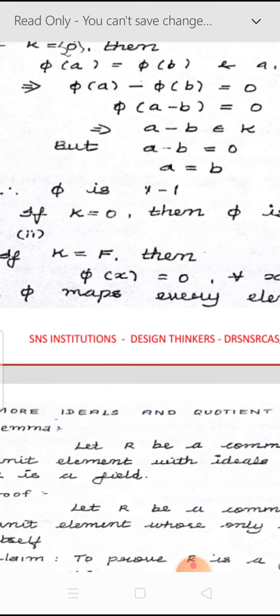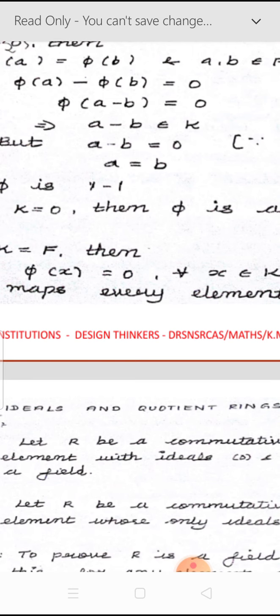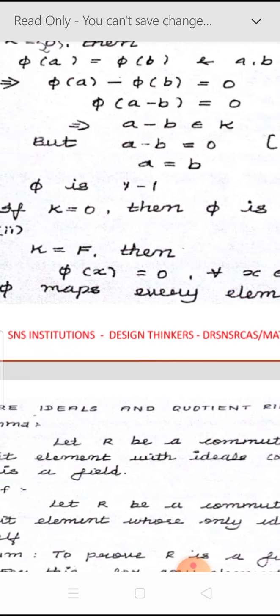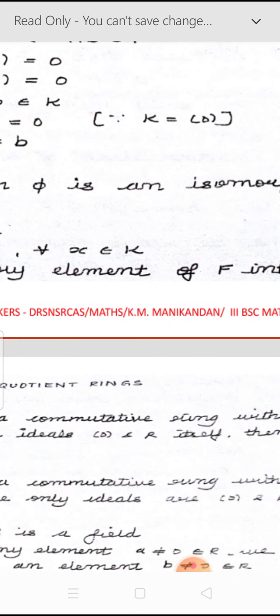Here K is equal to F, so every element of K can be considered as an element of F. Therefore every element is mapped to the 0 element.